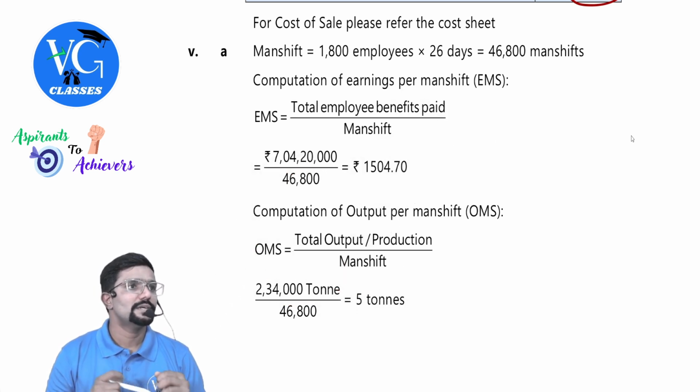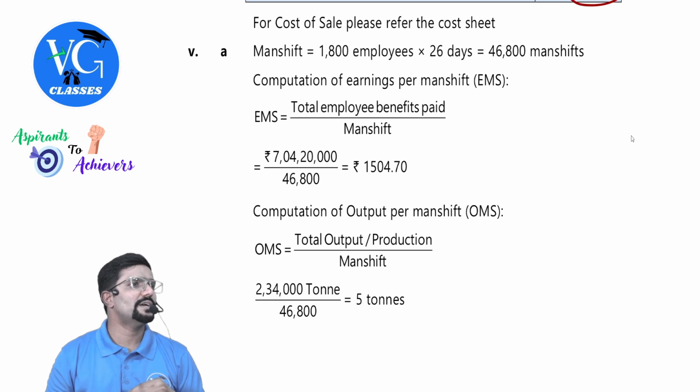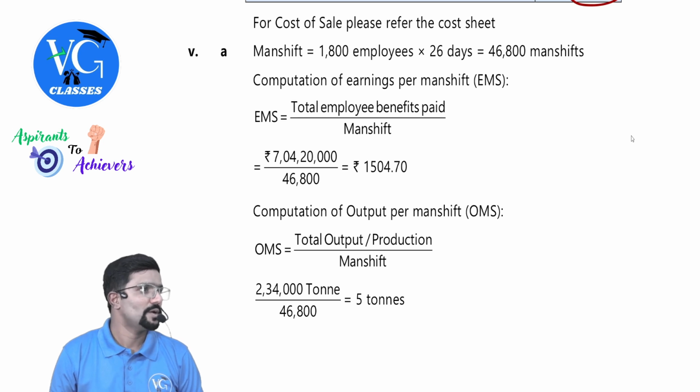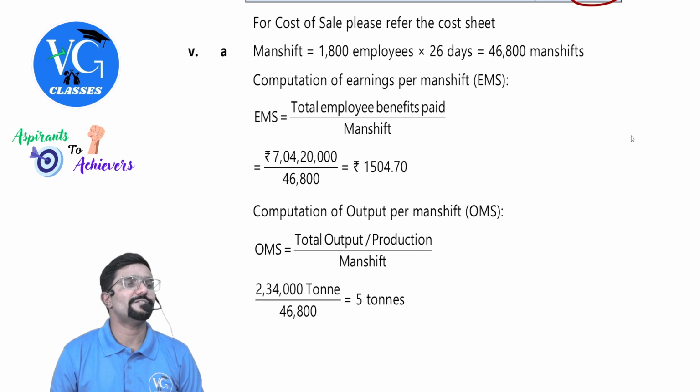Earnings is from our workers' point of view. Totally, how much they earned? 7 crore 4 lakh 20,000. By working for how many shifts totally? 46,800. So per shift, how much? Then also output per man shift. Total output is 2,34,000 tons divided by number of shifts.